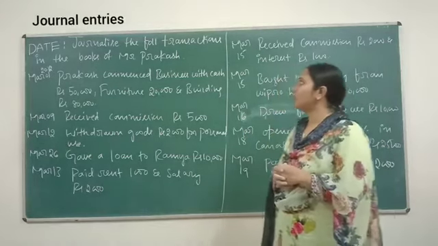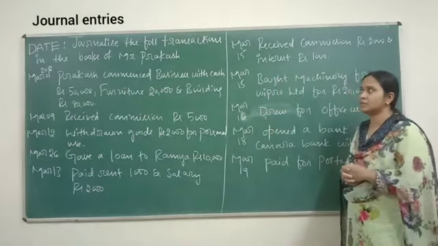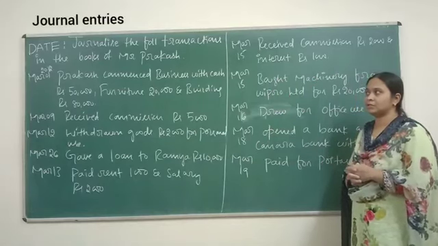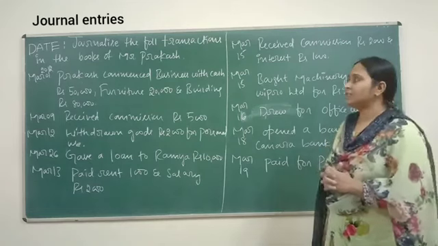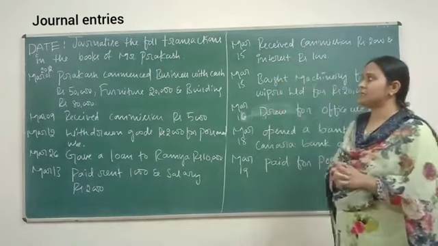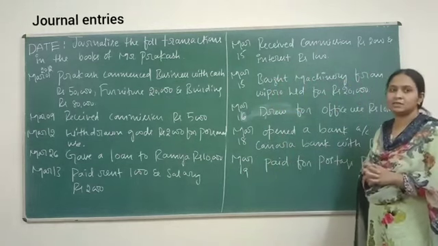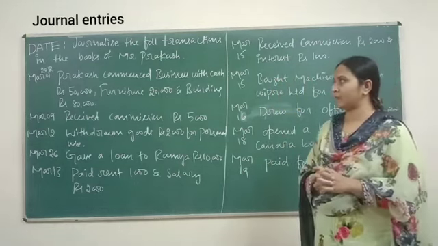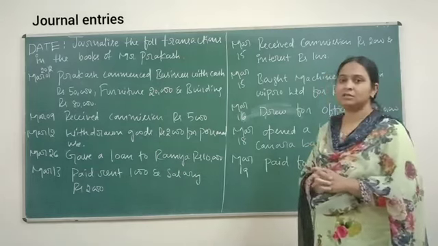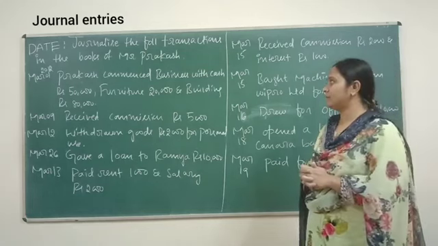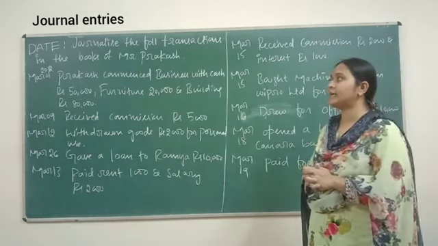Journalize the following transactions in the books of Mr. Prakash. March 1st, 2012, Prakash commenced business with cash rupees 50,000, furniture rupees 20,000 and building rupees 80,000.